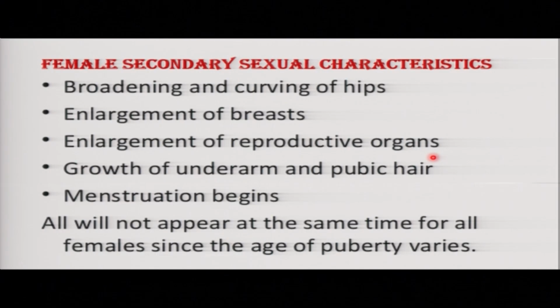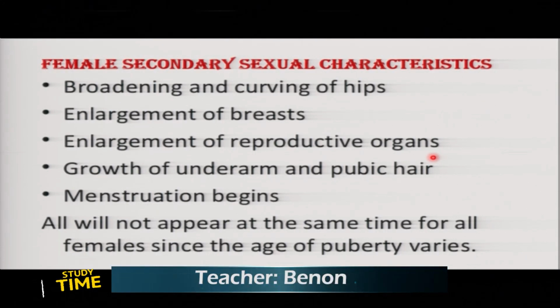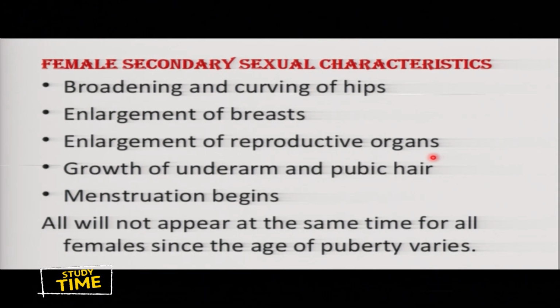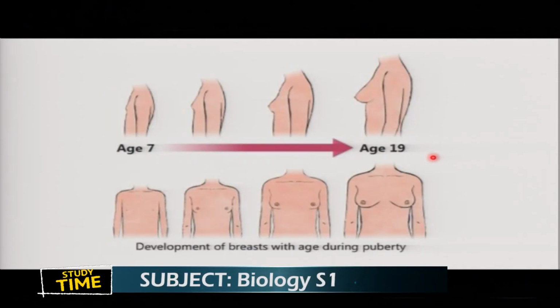So the age varies. It's not the same for all girls, but still, they all have to undergo puberty stage, right from 9 years. Any time puberty stage can start. How many female secondary sexual characteristics have you mastered? Well and good. Now you can see this is from age 7 up to 19.